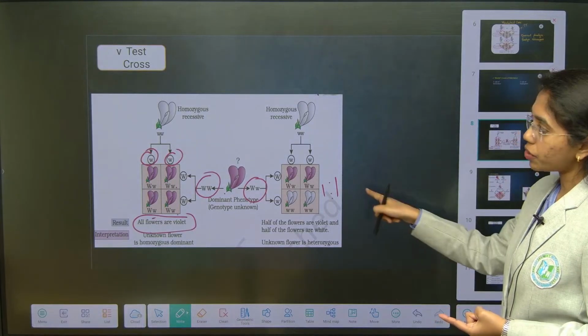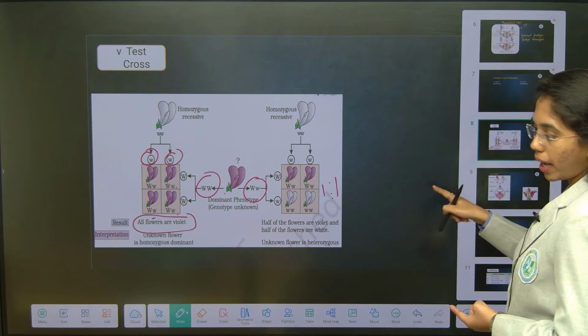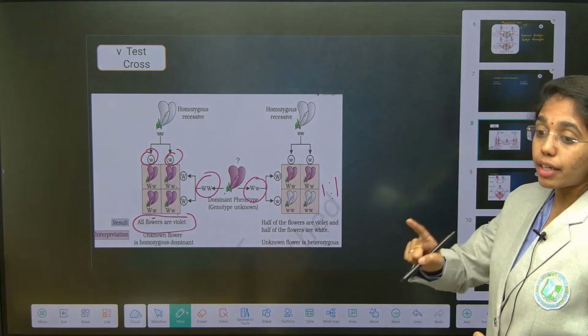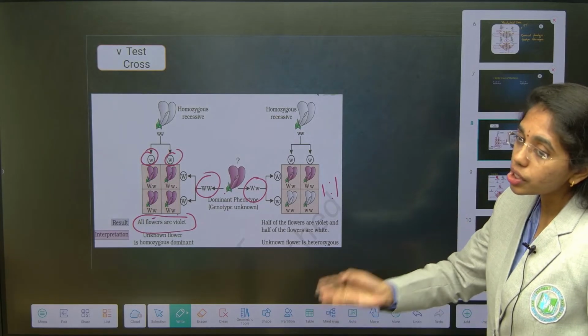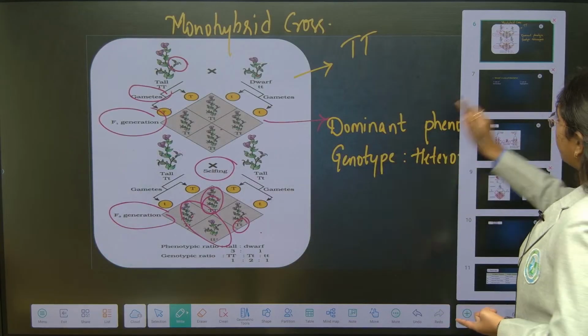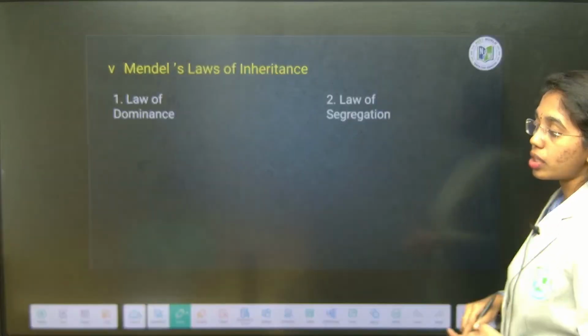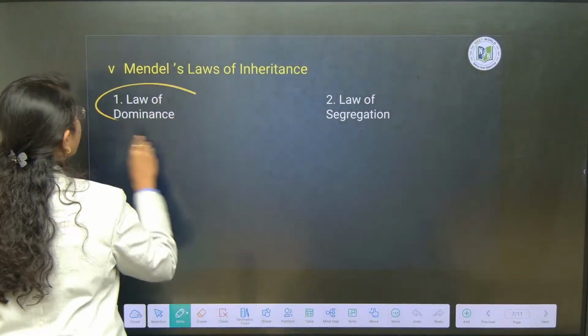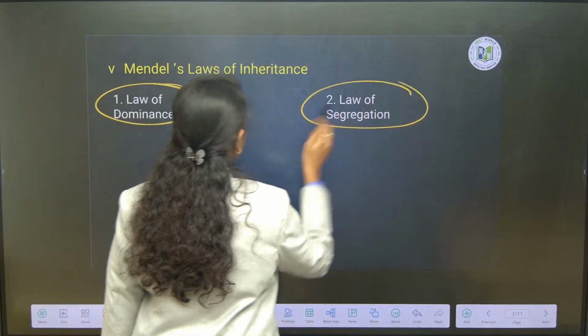You will get application based questions on test cross and back cross. Remember that test cross is helpful for identifying the genotype of which generation? F1 generation. Monohybrid cross is clear to you. Now, from monohybrid cross, Mendel proposed two laws. One is the law of dominance, the second one is the law of segregation.